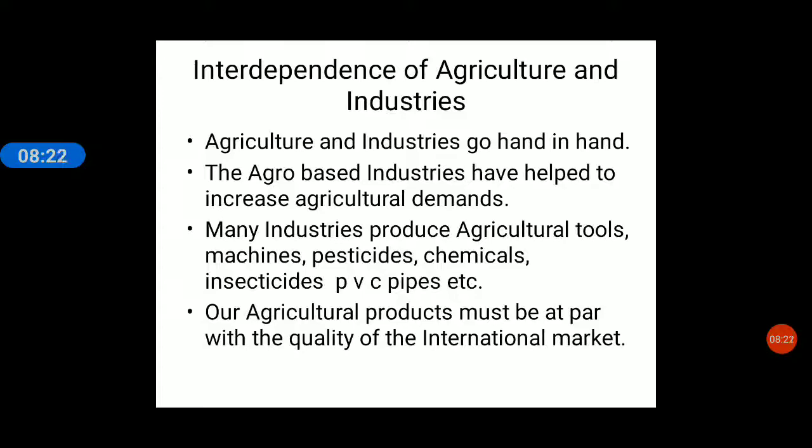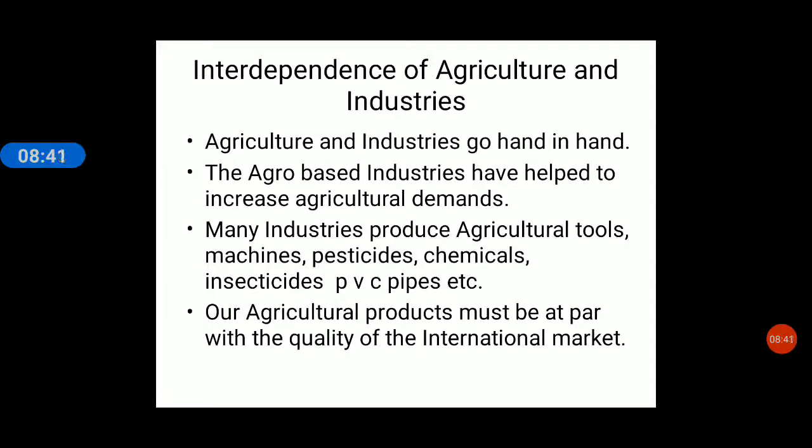Next, interdependence of agriculture and industry. Agriculture and industry are complementary. They do not compete with each other. They do not compete, but they are complementary. What is complementary? They go hand in hand.